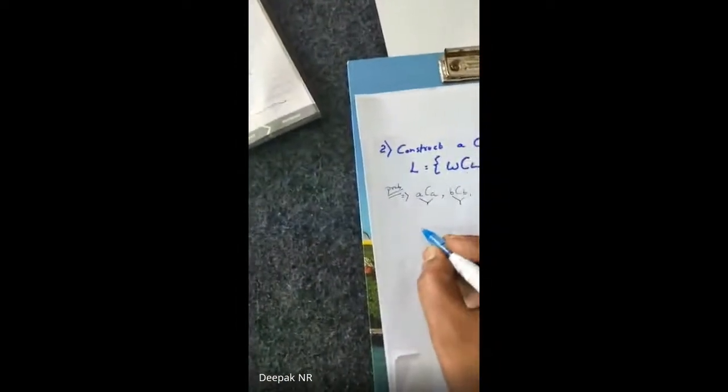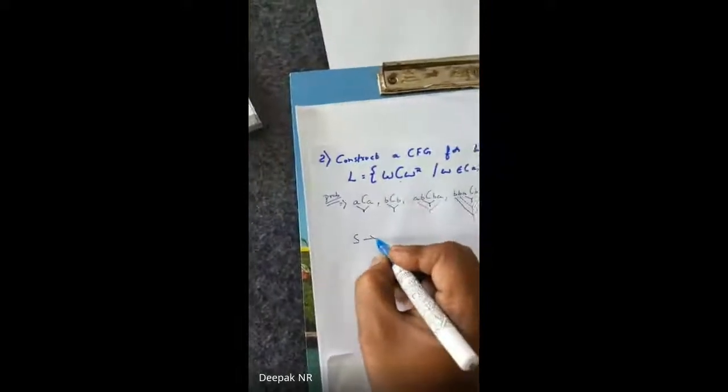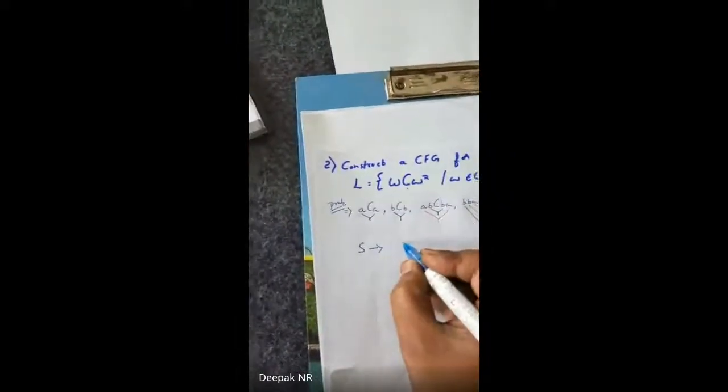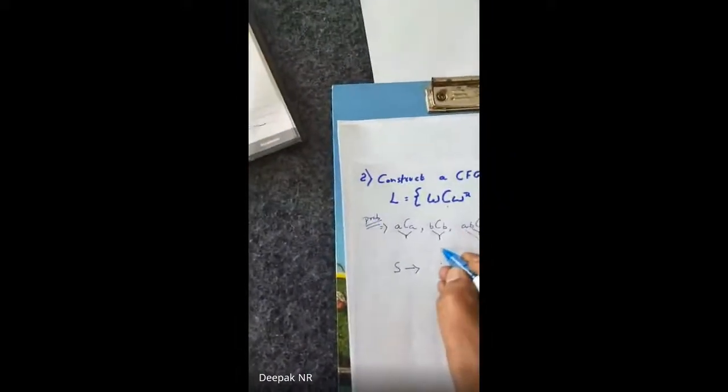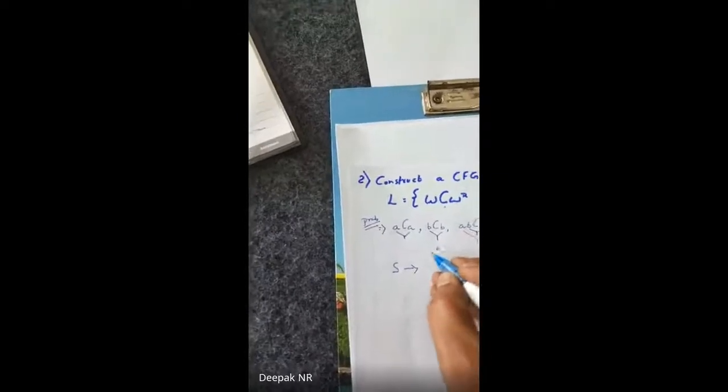So let me write a CFG for the bare minimum case. I will start by writing S tends to C, assuming C will be at the center. Both sides of it will be the same.